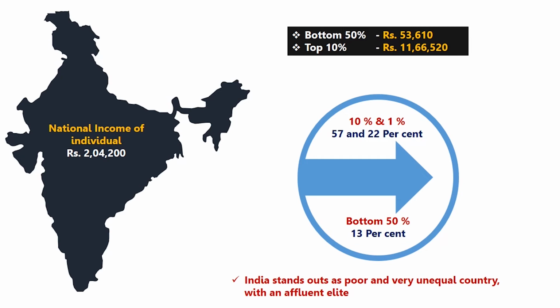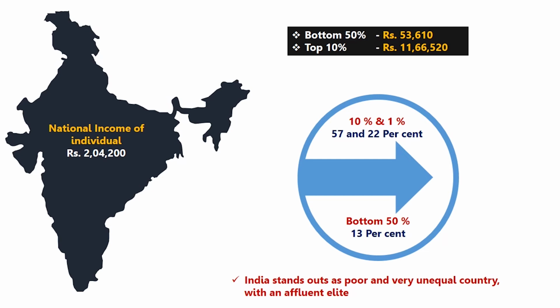So here it clearly indicates that there is a huge inequality in income between the bottom 50% of the people as well as the rich people.